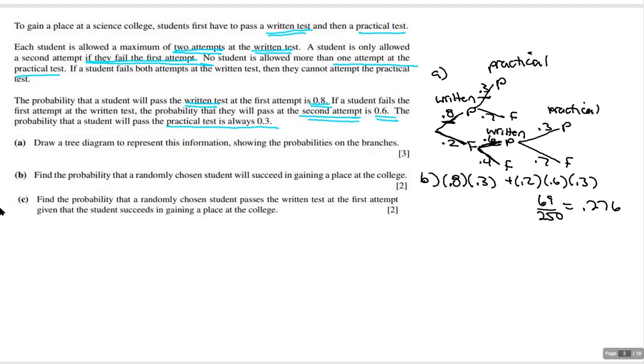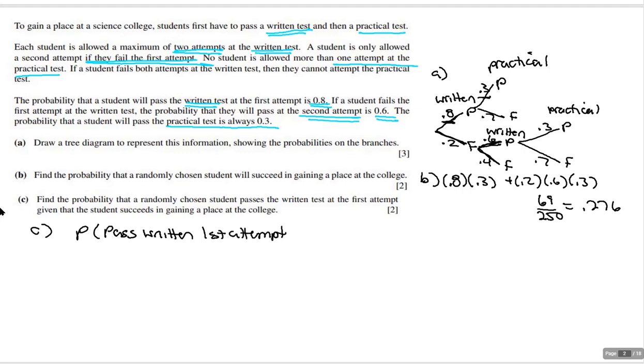Now see, it says find the probability that a randomly chosen student passes the written test on the first attempt, given that the student succeeds in gaining a place at college. So let's write this a little bit more, using the conditional probability formula. I'm going to write this like this: find the probability that a random student passes the written test, pass written first attempt.